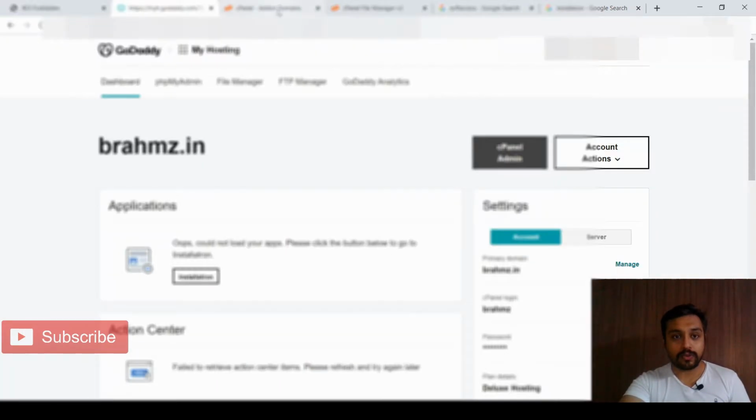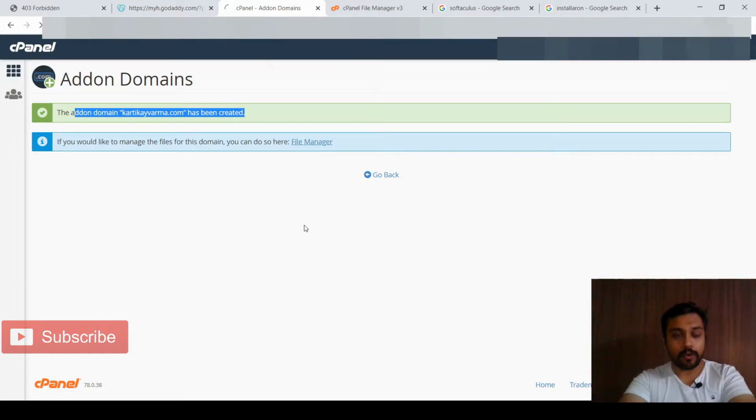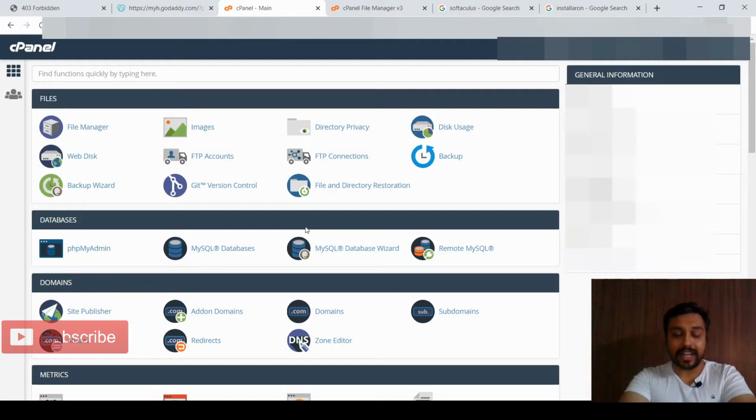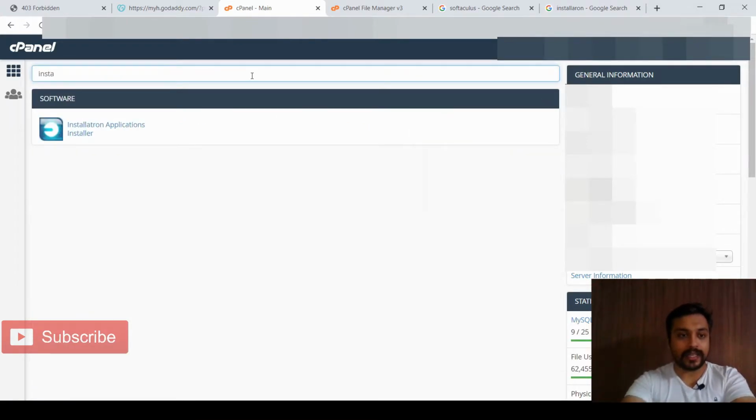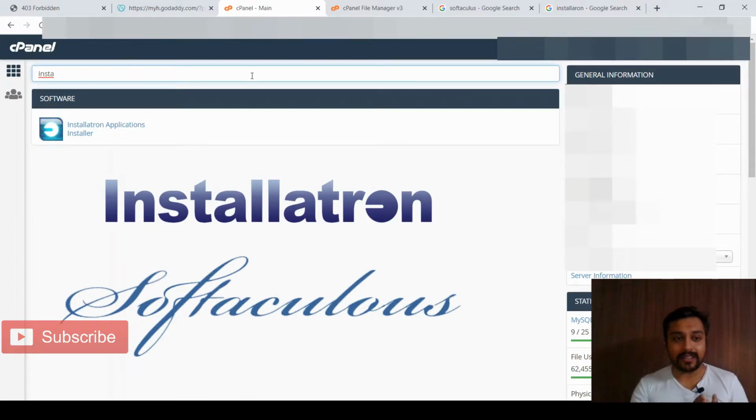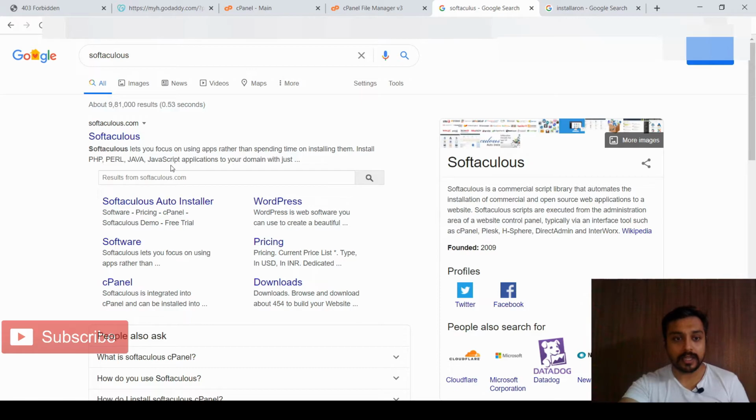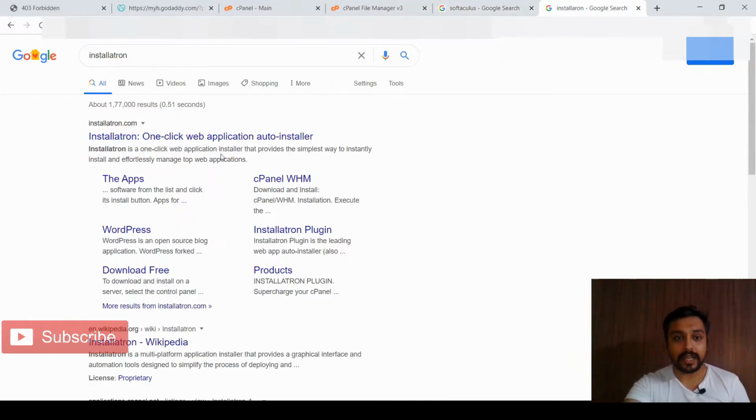Now just go to the cPanel again, homepage, or the dashboard you can say. If you are using GoDaddy hosting, it will show you the software as Installatron. Now there are two softwares. One is Softaculous, this one. There are two types of cPanels. One will be showing you this software. Another one is Installatron. Softaculous and Installatron.